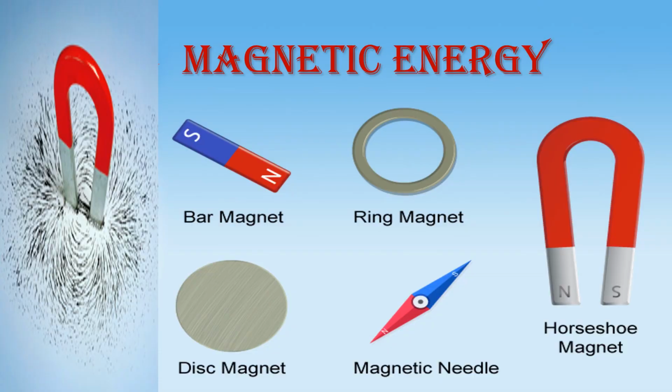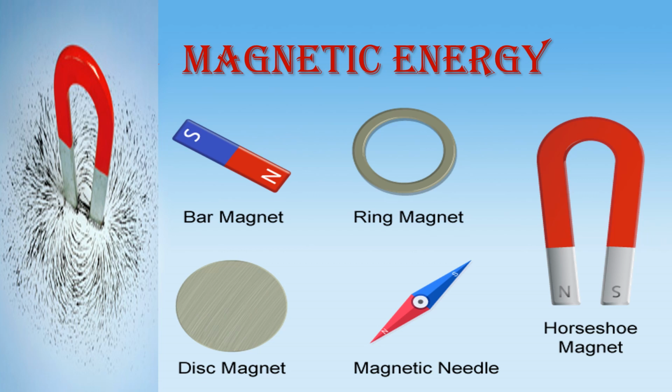And then the next form of energy is the magnetic energy. Okay children, magnetic energy. You might have played with magnets, children. We have different types of magnets: bar magnet, ring magnet, disc magnet, magnetic needle, and horseshoe magnet. These are all the different types of magnets.